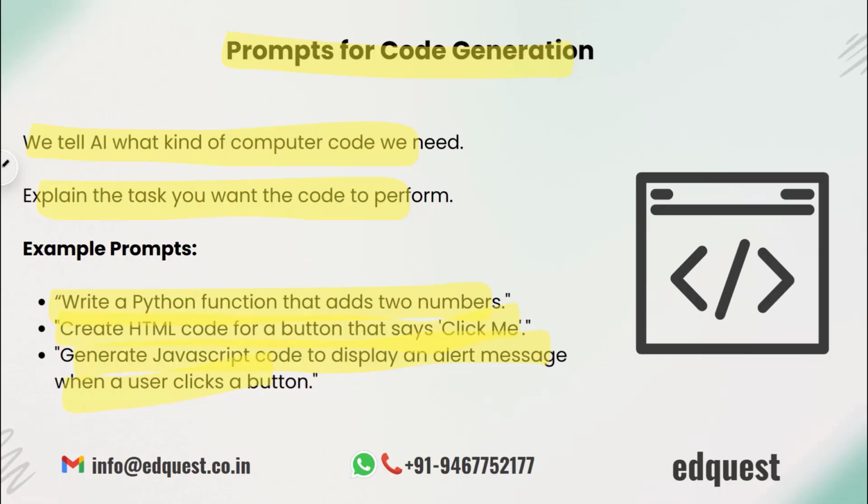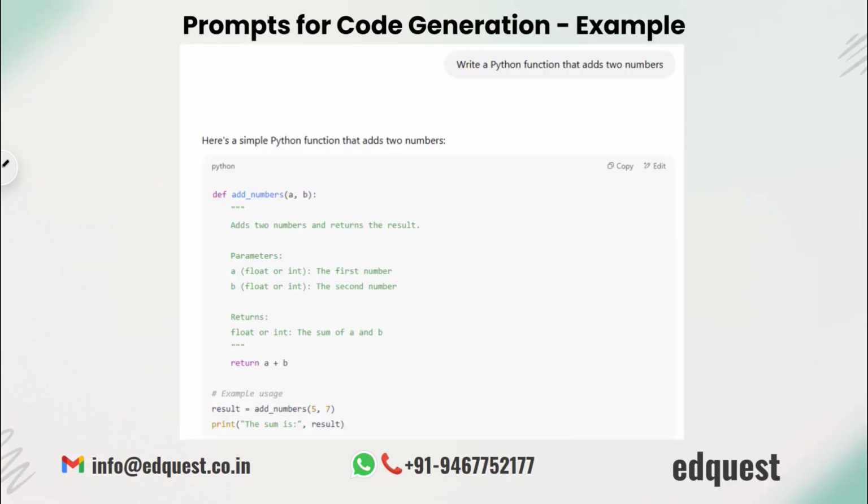So whenever you want AI to write code, just remember, clearly explain the task, mention the language or platform if needed, and describe what the code should do. The more specific your prompt, the more accurate and useful the code will be. Now let's take a look at a simple Python function that adds two numbers. Here's the code that is given by AI.